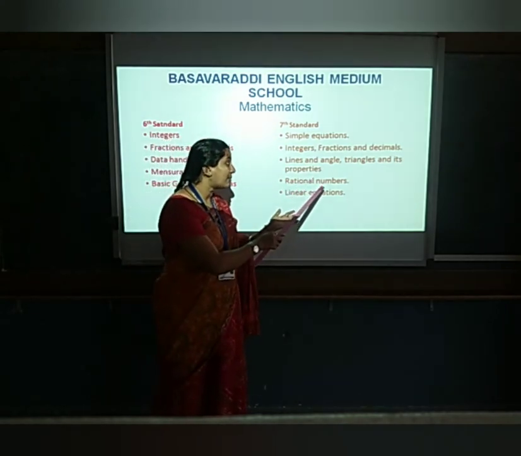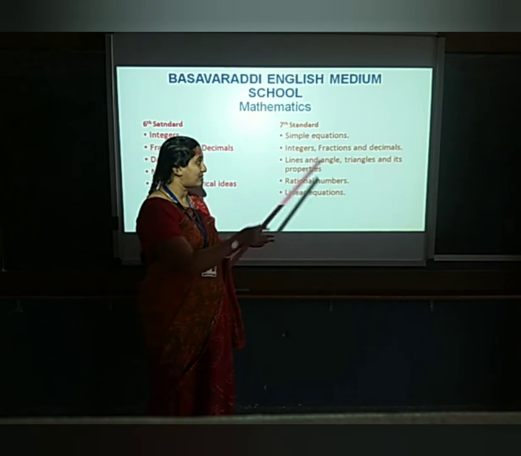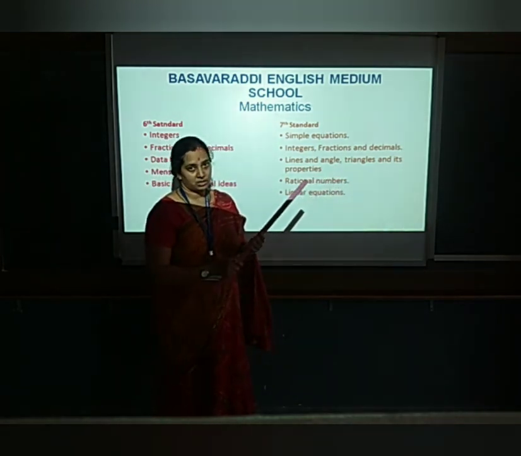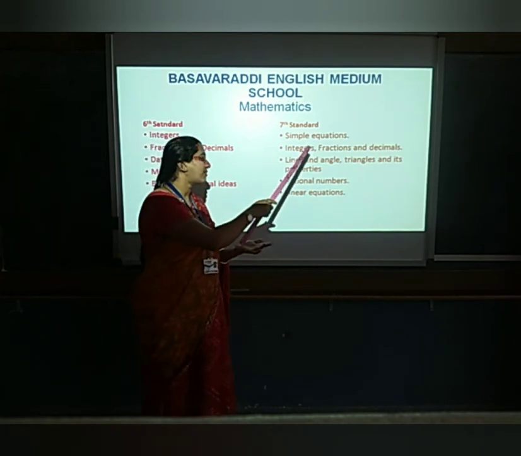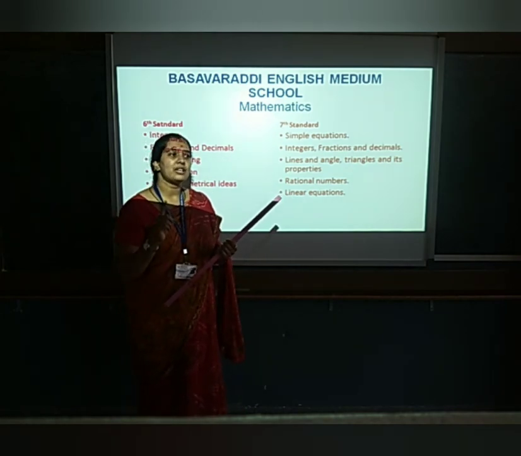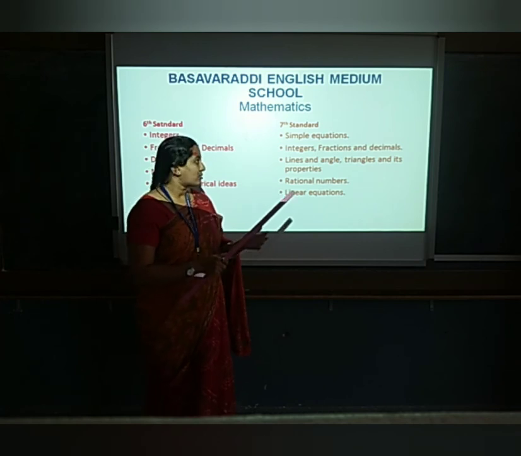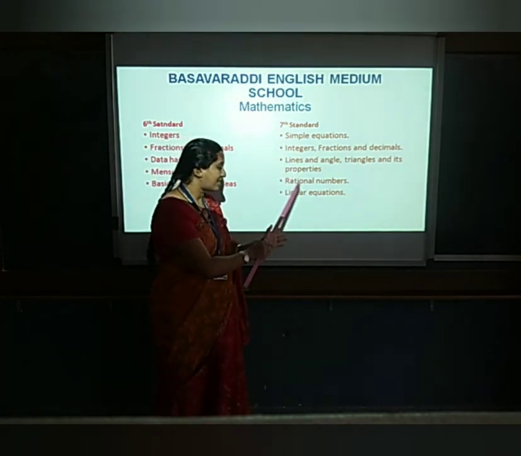Here also we have application of some of the properties, as we have in fractions. Then linear equations. Like your simple equations, we have linear equations. That means you are supposed to find only the x value here. So these are the main topics which you have in your 7th standard.